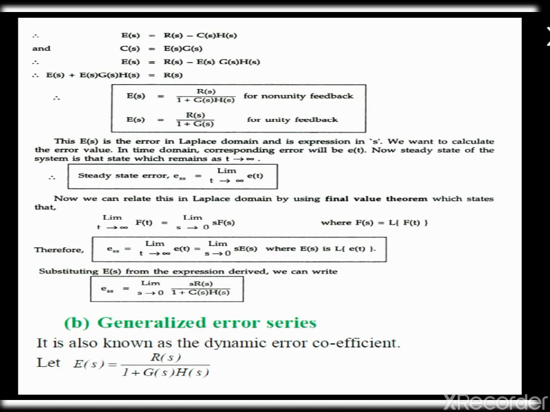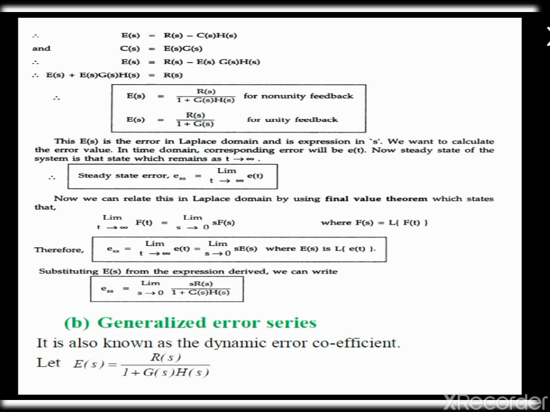Using this, we are going to find out the steady state error. First we find the error signal as E of s equal to R of s divided by 1 plus G of s H of s for the non-unity feedback, and for a unity feedback we know that H of s value will be 1, so E of s is equal to R of s divided by 1 plus G of s. This E of s is the error in the Laplace domain. We want to calculate the error value in the time domain, and the corresponding error value will be E of t.